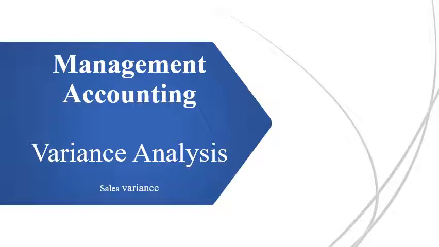Today I am going to talk about the sales variance. In fact, this is the fourth component on which we can make a variance analysis. Previously, we discussed the material variance. Then, in the second video, I discussed the labor variance, why the standards were different from the actual labor cost. In the third video, I explained the variable overhead variances. And finally, I'm going to talk about sales variance, and this would basically conclude our chapter of variance analysis.